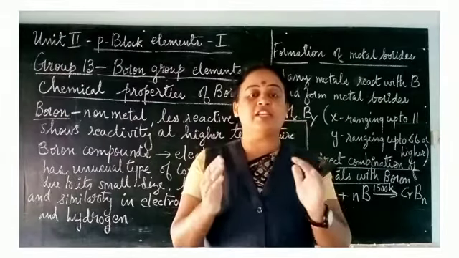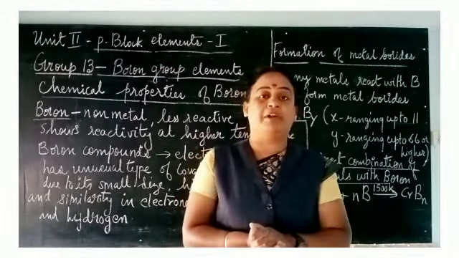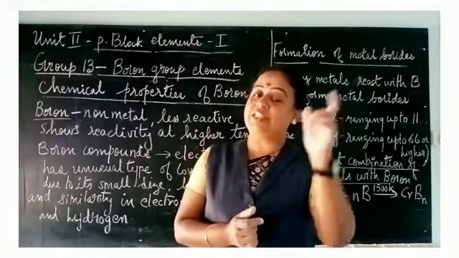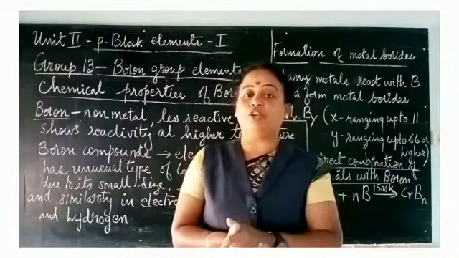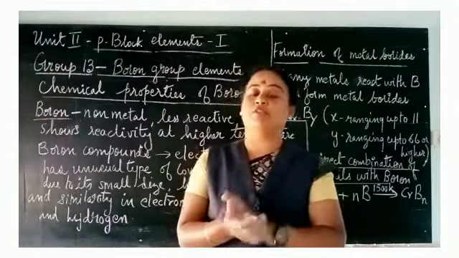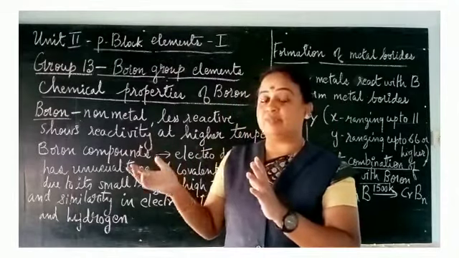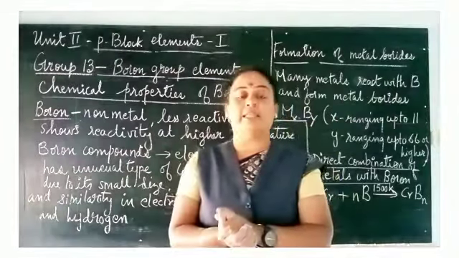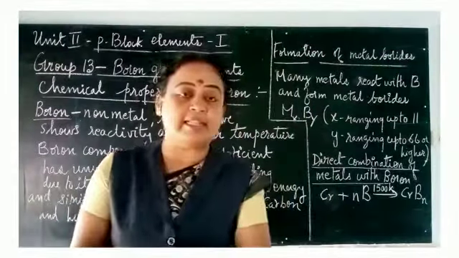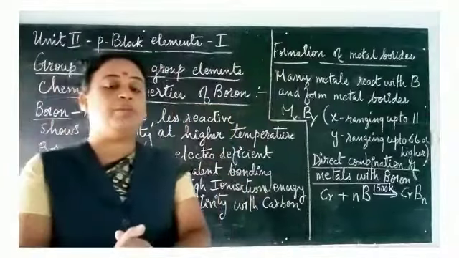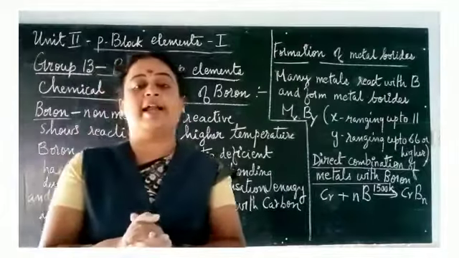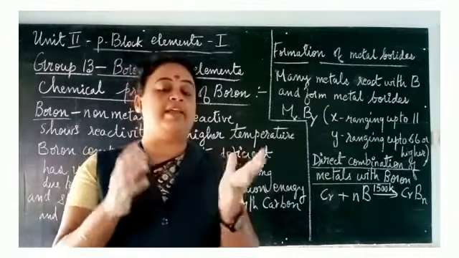Now, what is the reason for this unusual type of covalent bonding? Of course, the size is very small. Since boron is the first element in the 13th group, the atomic number is small, and likewise the atomic size is also small. Size is small, and ionization enthalpy is high. What do we mean by ionization enthalpy? It is the energy required to remove an electron or break the bond. That is called ionization enthalpy or ionization energy.